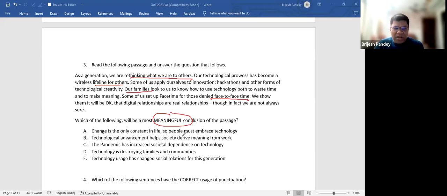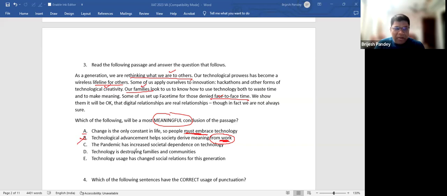Okay, you might say, acha, हाँ, change is the only constant in life, so people must embrace. Maybe. Technological advancement helps society derive meaning from work. What kind of work we are doing? Can I say that, see, this is acceptable to me, but this is definitely not acceptable? Agree? Because my question is that relationship, families, others, friends, face-to-face time, from where this work has come. Are you working in office or are you doing some labor? So this is definitely not acceptable to me.